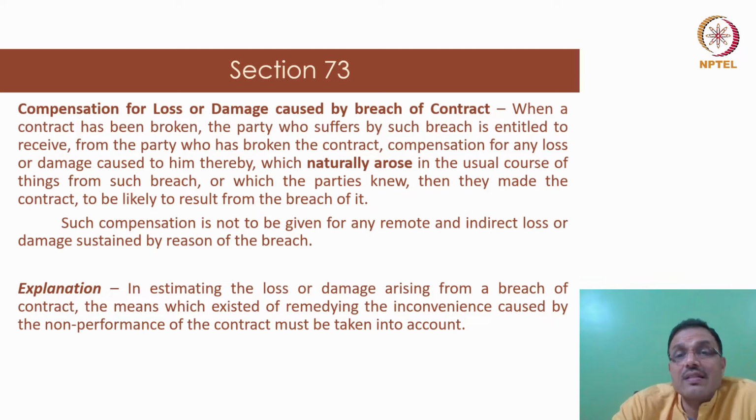And this difference has naturally arisen in the usual course of this contract and is a consequence of the breach that I committed. Had I performed, you would have just spent 60,000. Now that I did not perform, you have to buy it at 70,000. And the difference of 10,000 between what was agreed and what you actually paid is the kind of loss or damage that is caused to you. And that is all you will be entitled to as the direct consequence of my breach of not selling that laptop.